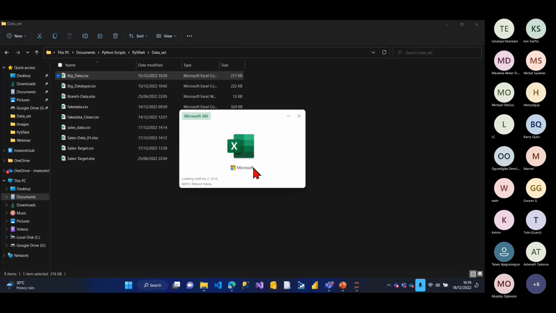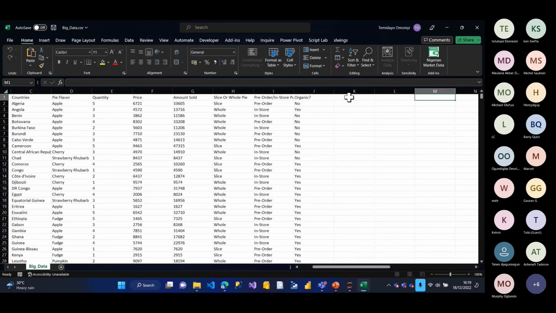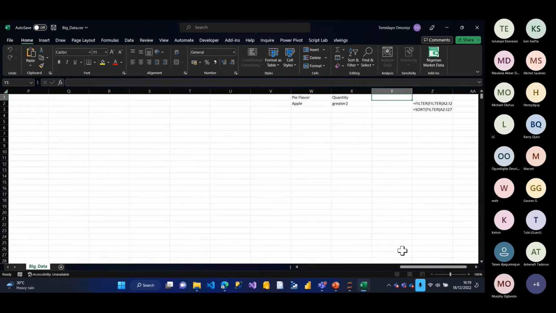So if I open this, okay, so I'm trying to open it. Okay, so this is the data itself, right? So why it's giving me issue is this place here. You can see that I actually have some columns which I don't need. This column, I don't need all these columns.